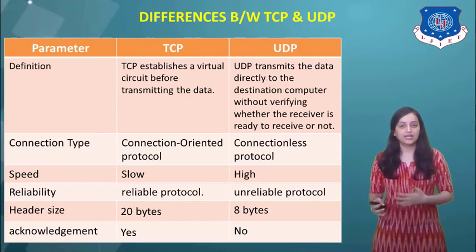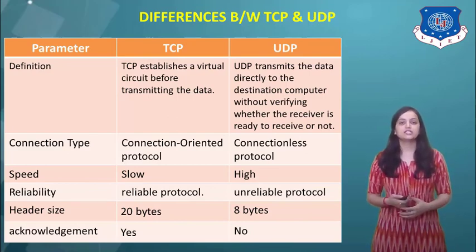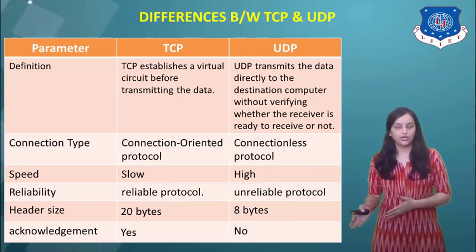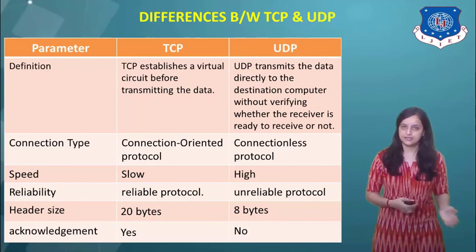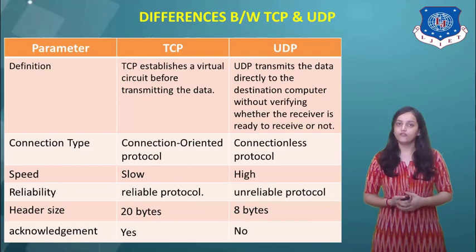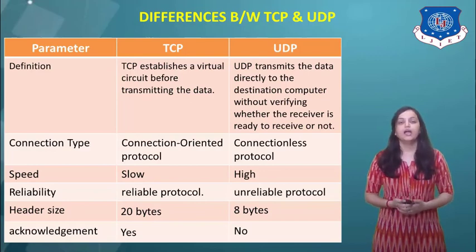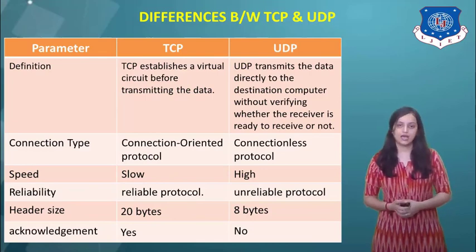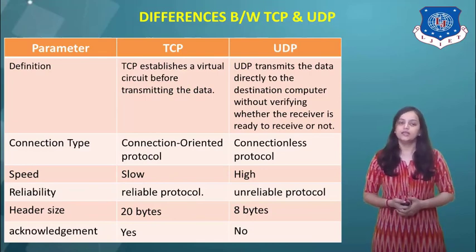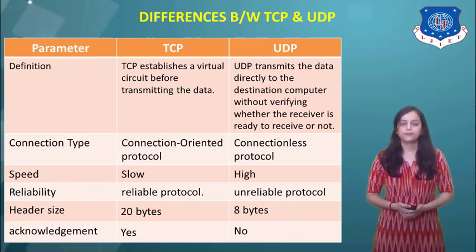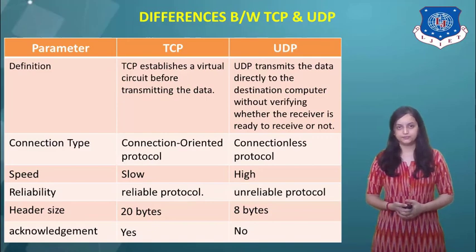And UDP transmits the data directly to the destination computer without verifying whether the receiver is ready to receive or not. Connection type in TCP is connection oriented and UDP is connectionless. Next parameter is speed. TCP is slow as compared to UDP, but UDP speed is high as compared to TCP. Next parameter is reliability. TCP is a reliable protocol and UDP is an unreliable protocol.